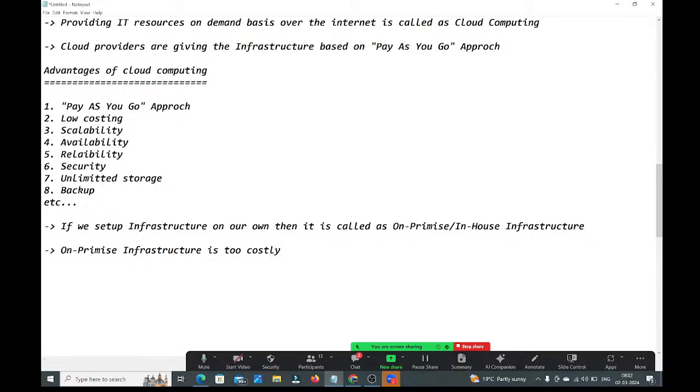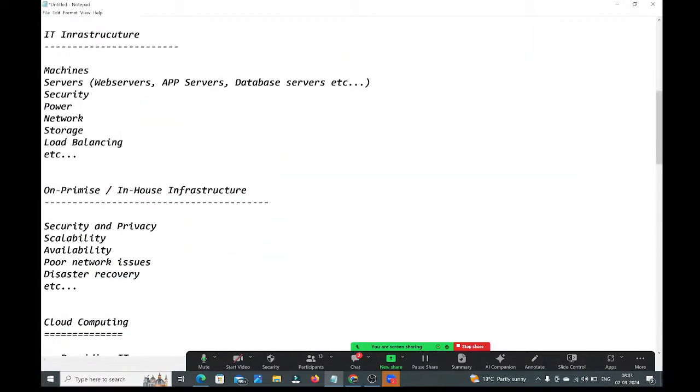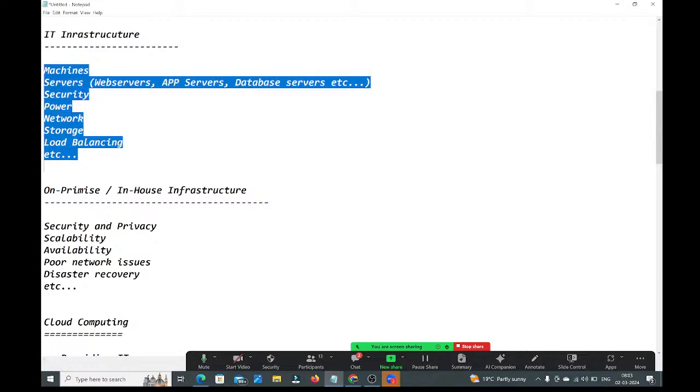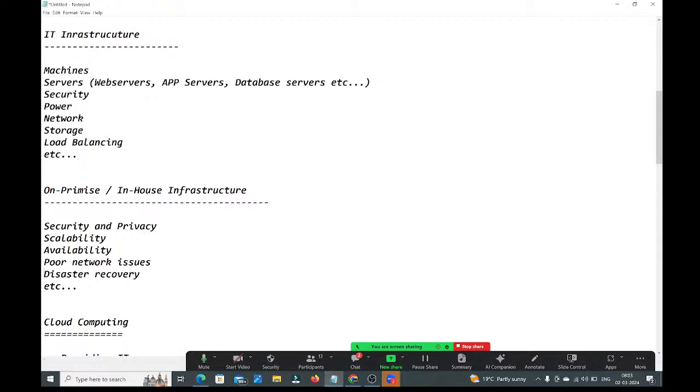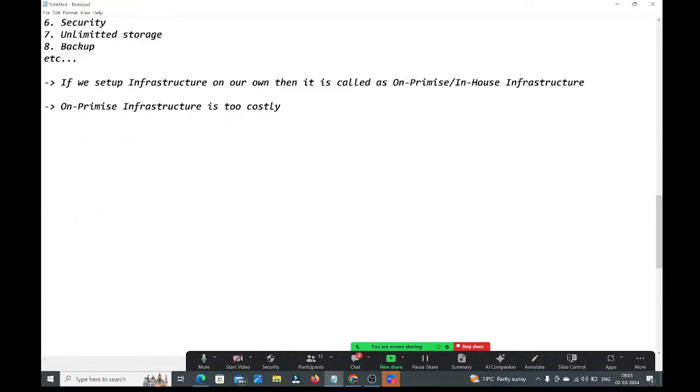If you want to set up all these things, you need to go to the market, purchase the computers, purchase the servers, take the licenses, and provide security. It is too costly, guys. If you want to do all these things on your own, it is too costly. That is what I am telling here. On-premise infrastructure is too costly, guys.